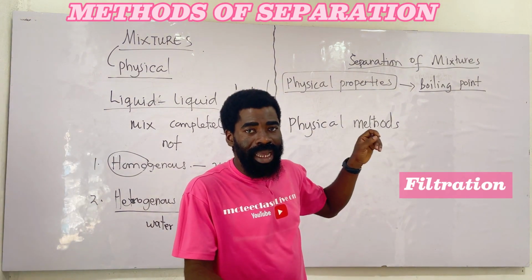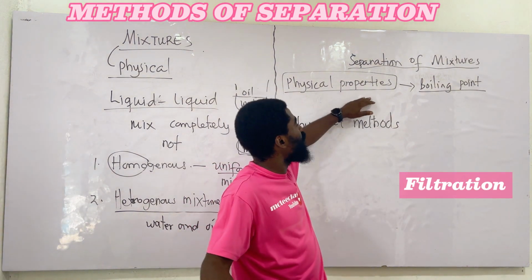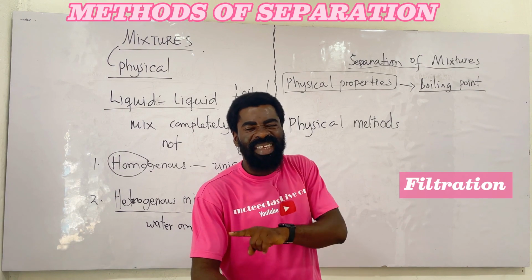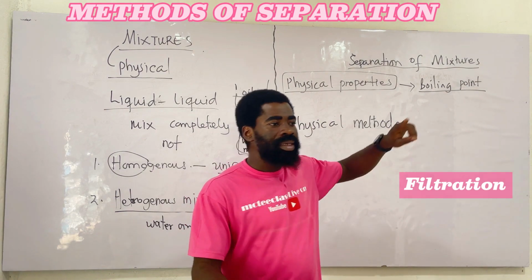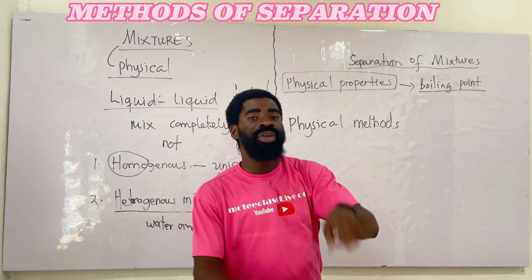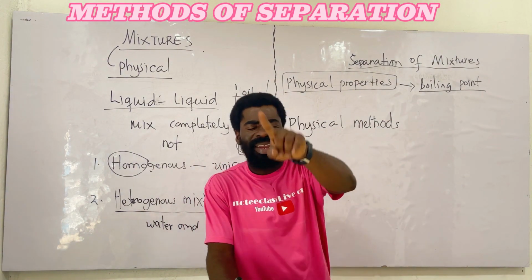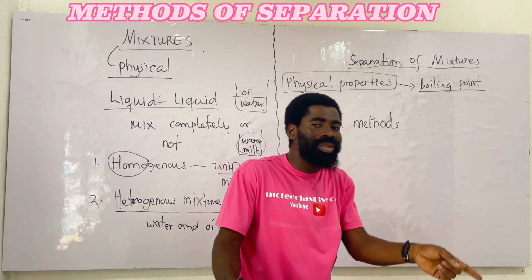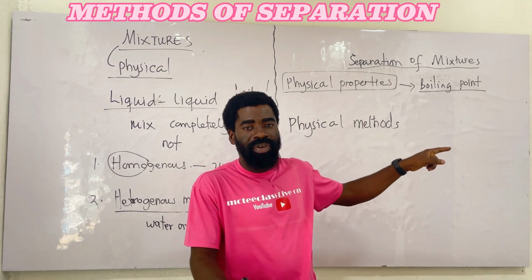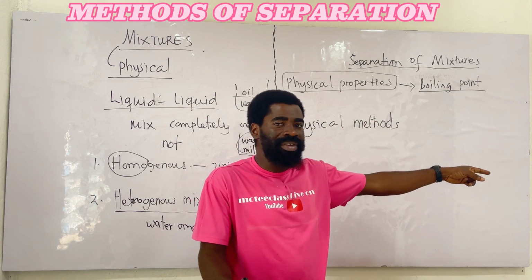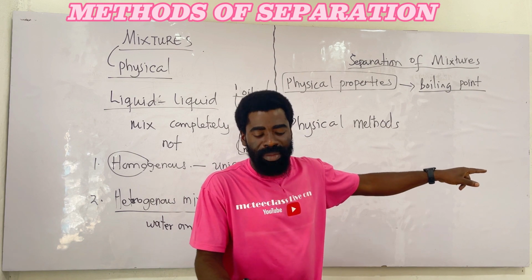That one is based on the physical property where one is soluble and the other is insoluble. So I can separate sand from water using filtration. Why? Because I'm looking at a property called solubility. The sand could not dissolve in the water. Hence, I will separate it using filtration. I'll not use distillation. I can't use distillation to separate them.